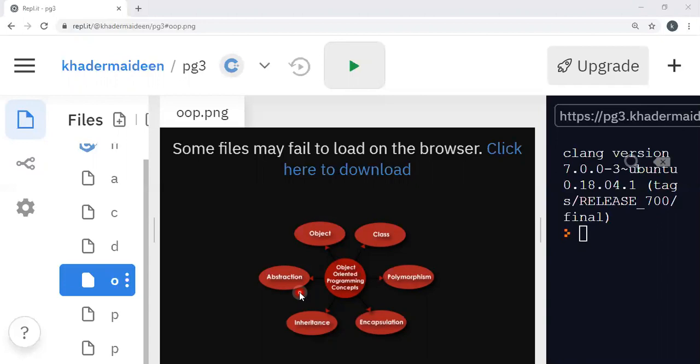Then data encapsulation. The internal data of a class are first separated from the outside world, that is, out of the class. They are then put along with the member functions in a capsule. So that is called data encapsulation. Then inheritance.